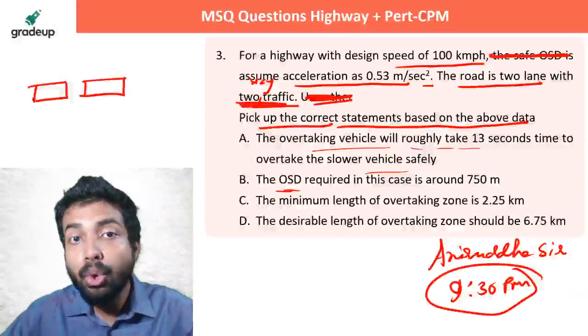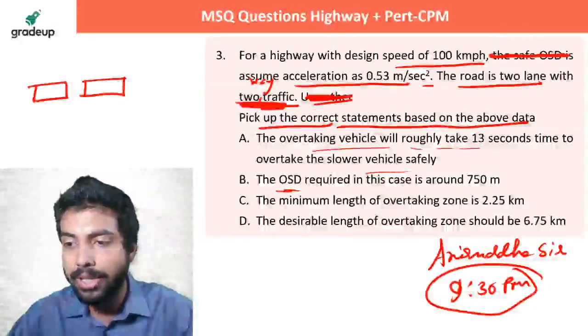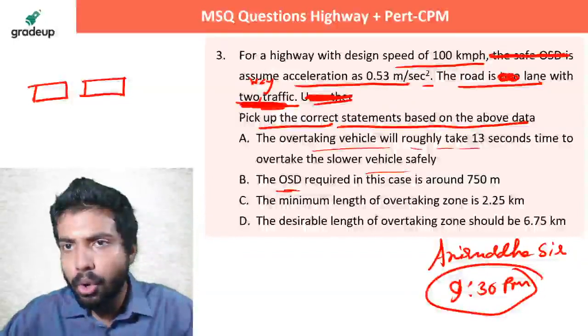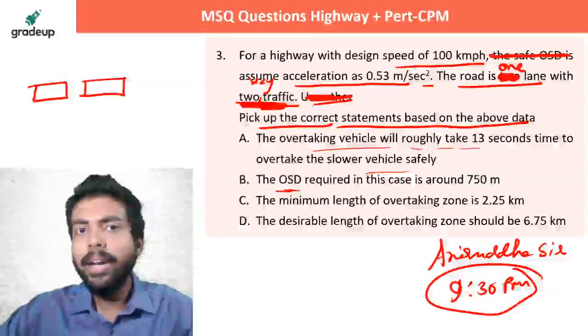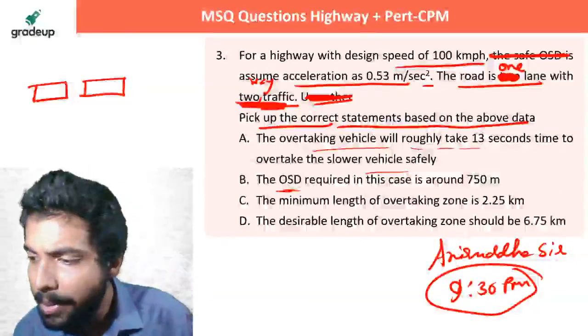Two lane, two-way traffic is there. Actually, let's understand, it should not be two lane. Make it one lane, one lane with two-way traffic actually. So for option 3, someone is saying ABC.